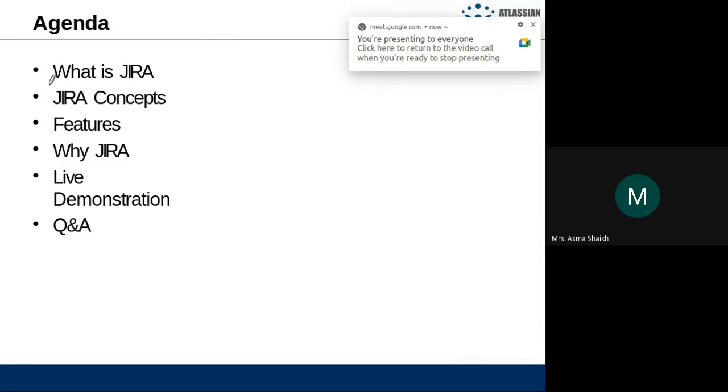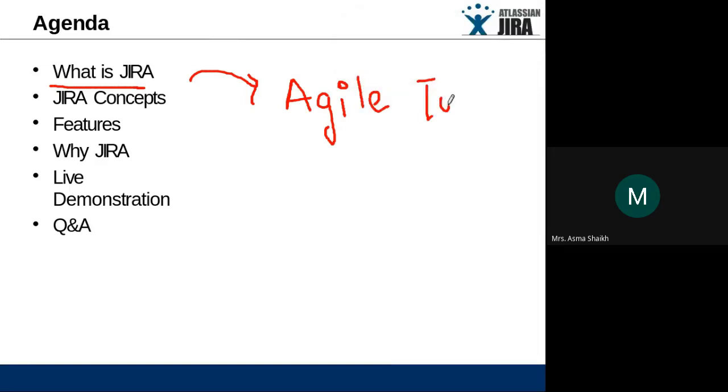So what is Jira? Jira is an agile tool. So what is meant by agile? We already know. Agile means dynamic, and we can add or modify the software at any time. The team is very dynamic. They are going to update the requirements whenever they come into the picture. So why do we need this kind of software?